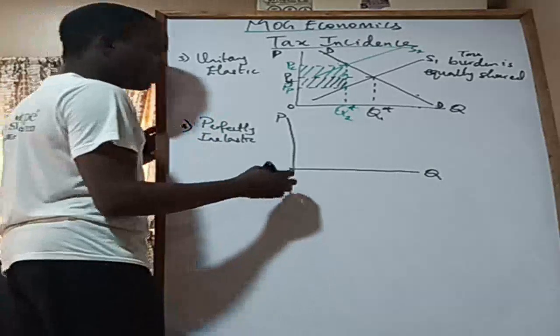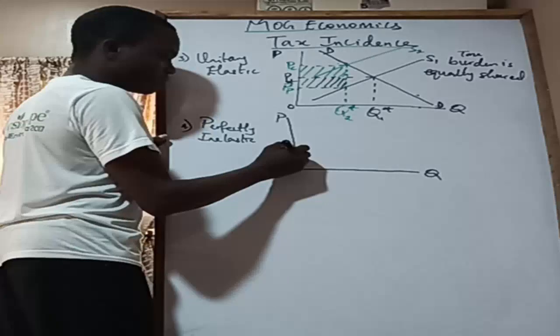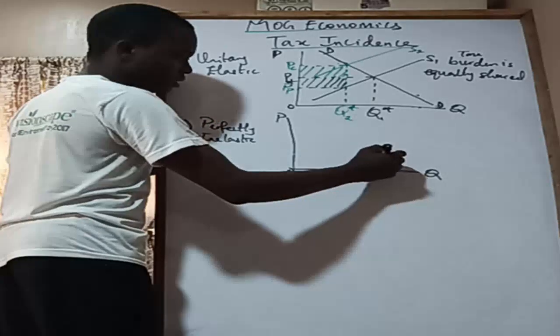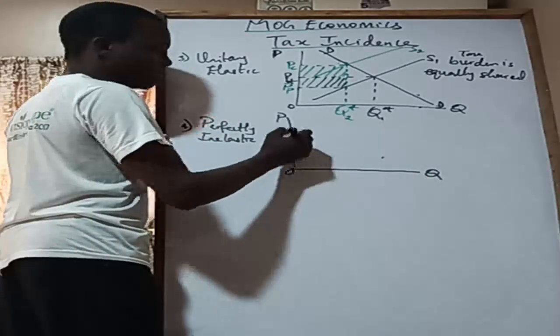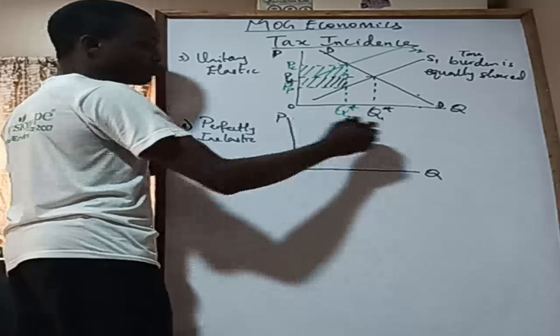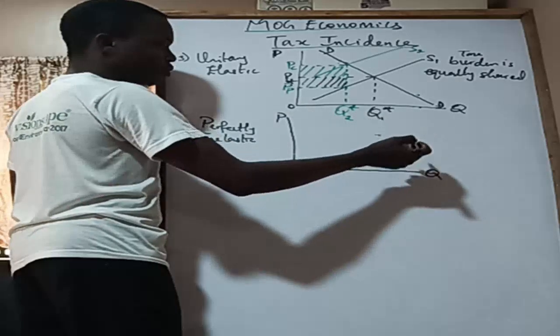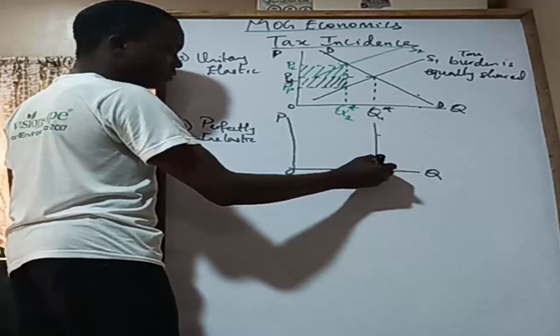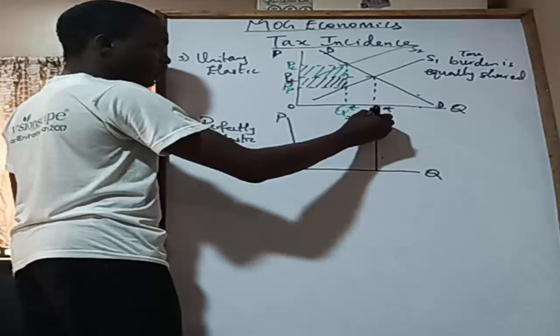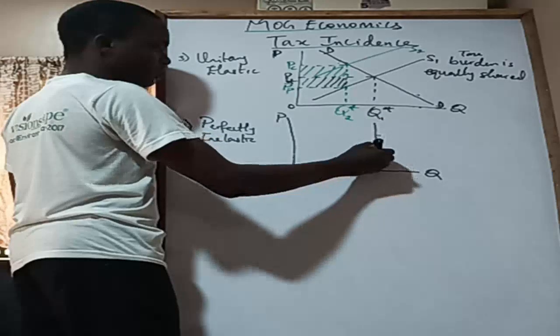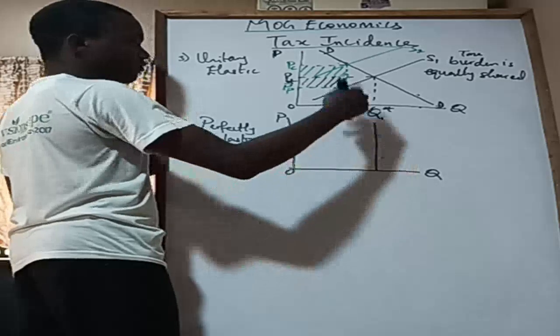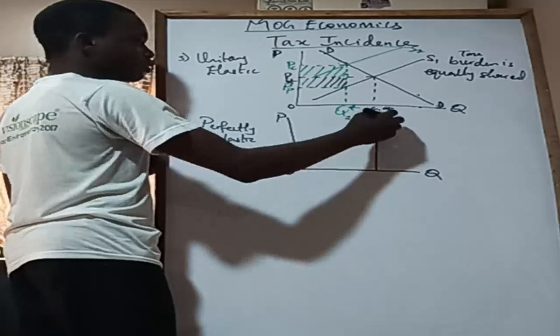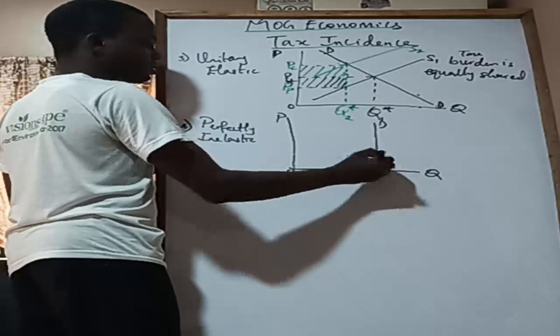If the price were here, consumers would be demanding this quantity, and if the price were to increase by whatever amount, consumers are still going to demand the same quantity. That's why the demand curve for a perfectly inelastic demand is a straight line, vertical, right? So you have this is D.